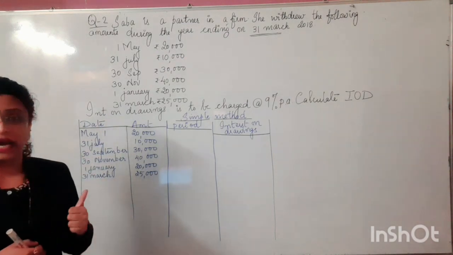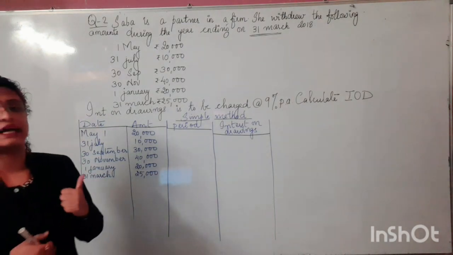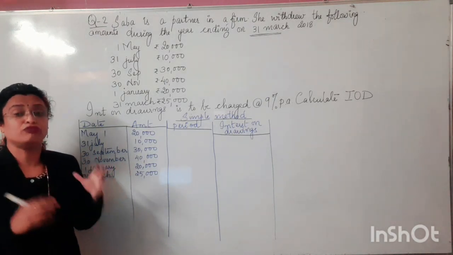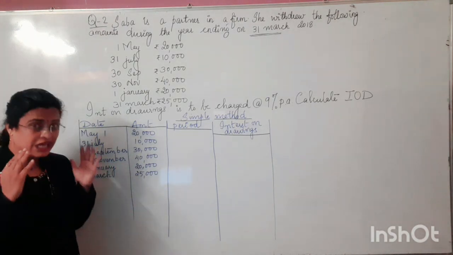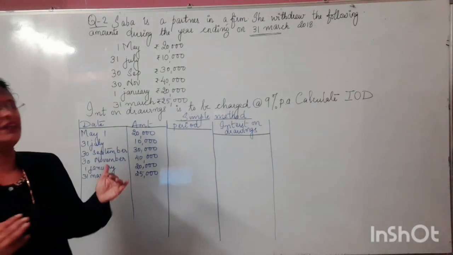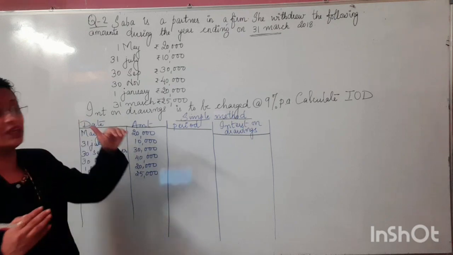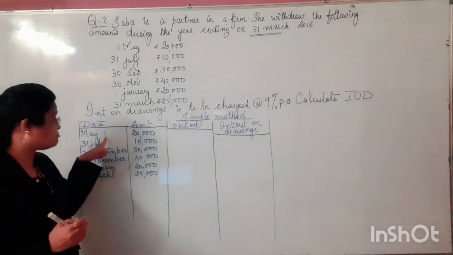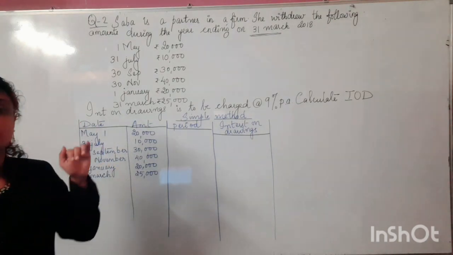So let us find out what the time interval is, because she is not keeping the whole amount. Am I right? She is not keeping the amount for the whole year. She is drawing the amount on 1st May, so she will be paying the interest from 1st May to 31st March of the next year. It will be calculated like this: as it's 1st May, take May also into account.